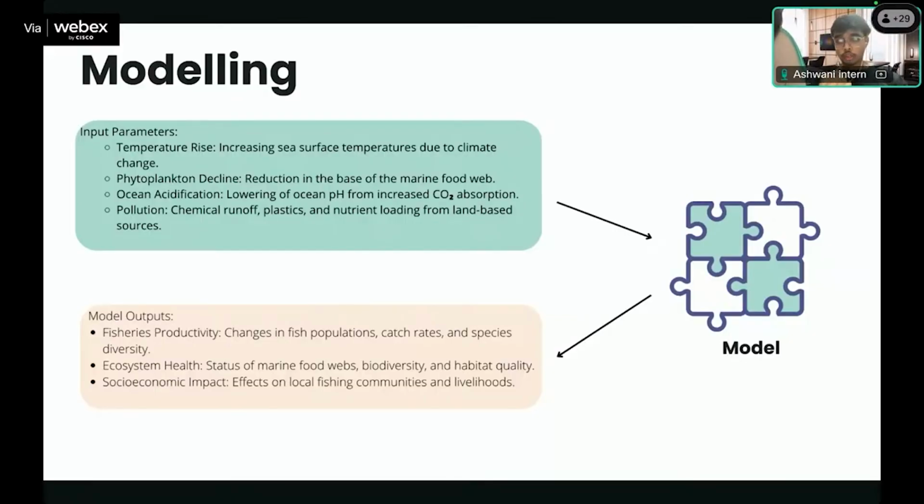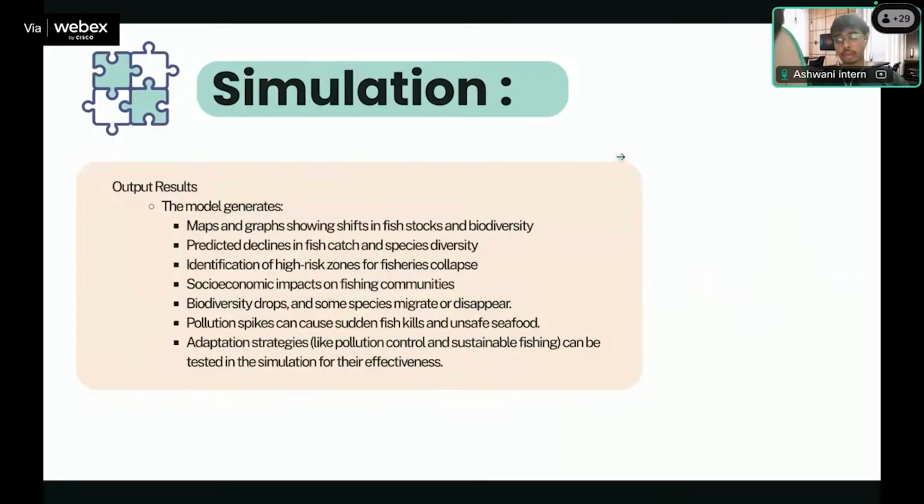Our model will consider all these inputs and, based on past trends, predict how much decline in fish productivity will happen. What are the major regions we need to focus on? What are the locations where the fish decline will be more observed? What will be its economic impact? What climate changes will we see in the future based on the past data? These are a few of the outputs the model will give us.